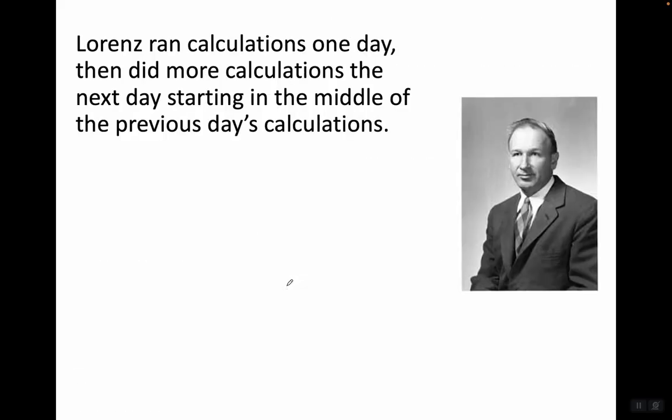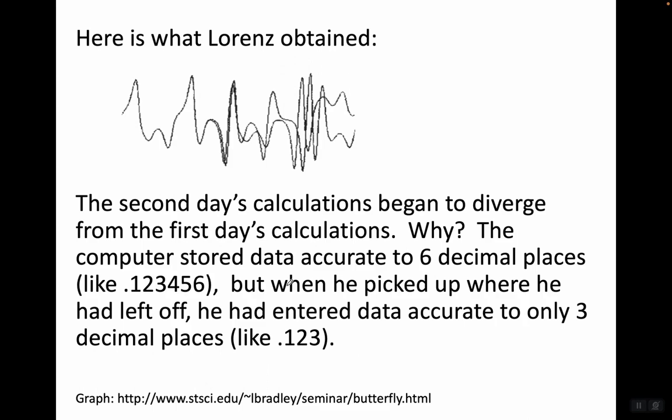Lorenz ran calculations one day, then did more calculations the next day, starting in the middle of the previous day's calculations. Here's what Lorenz obtained. The second day's calculations began to diverge from the first day's calculations right about here. Why? The computer stored data accurate to 6 decimal places, like 0.123456, but when he picked up where he had left off, he had entered data accurate to only 3 decimal places, like 0.123.